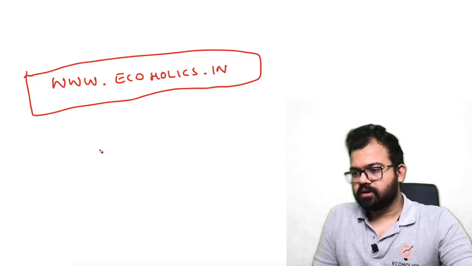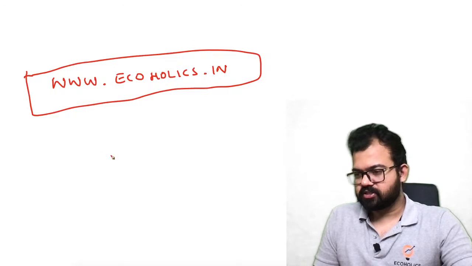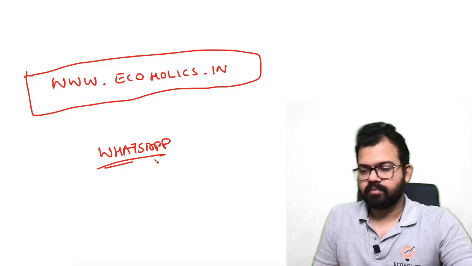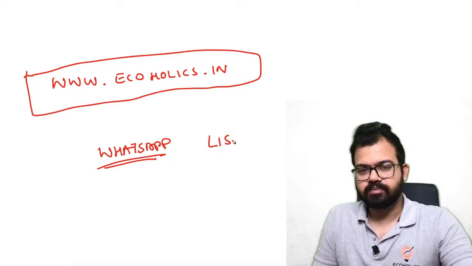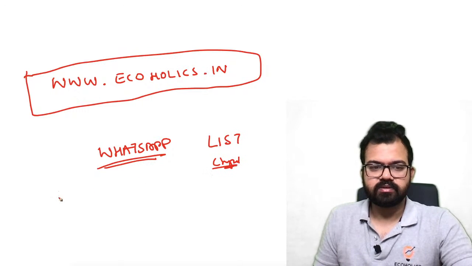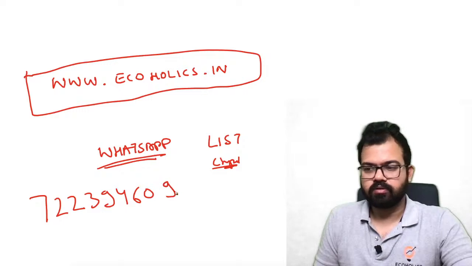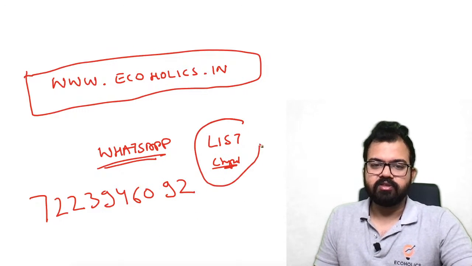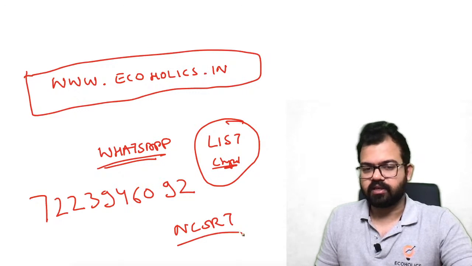See, Mohammed, NCERT chapters, I'll let you know the chapters. You can just send a WhatsApp message with your name. I'll give you the list of the chapters. This is my number, 722-394-6092. You just WhatsApp me. I'll give you the list of chapters that you have to read for basic mathematics from NCERT.